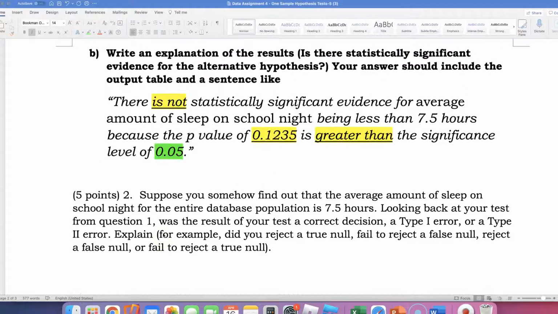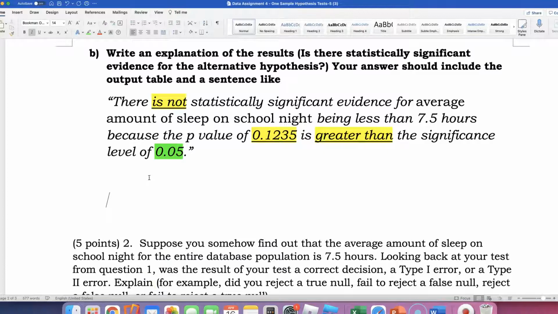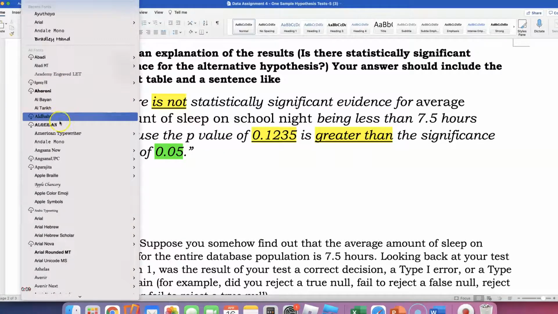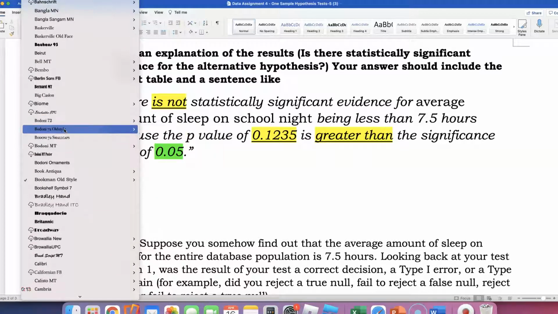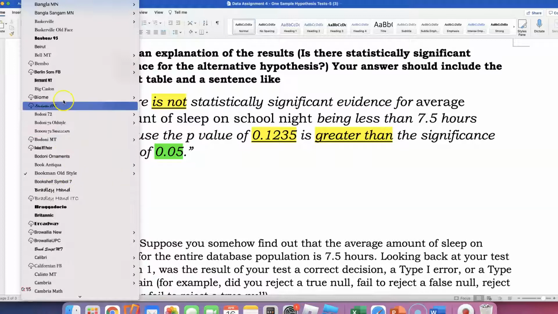This is my second video going over data assignment number 4. On my first video, I just failed to reject. So I'm going to go ahead and take some notes over here. My conclusion from the hypothesis test was that the p-value came out to be too big. It was too big. I'm going to go ahead and type up my, look at all these fun fonts.